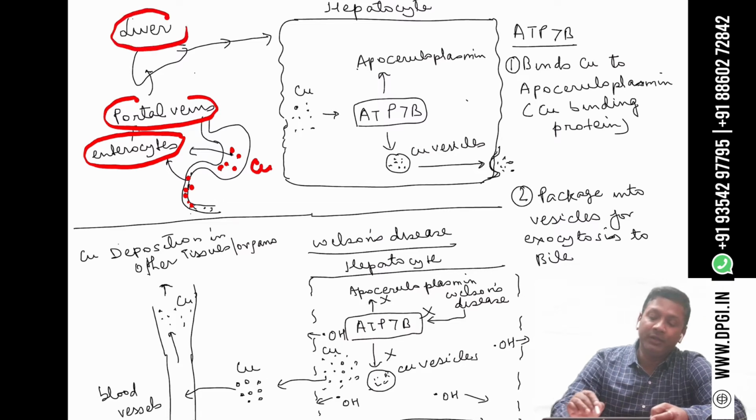In the liver, the ATP7B protein is produced, and this ATP7B binds the copper with apoceruloplasmin. When the copper binds with apoceruloplasmin, this leads to the formation of ceruloplasmin.